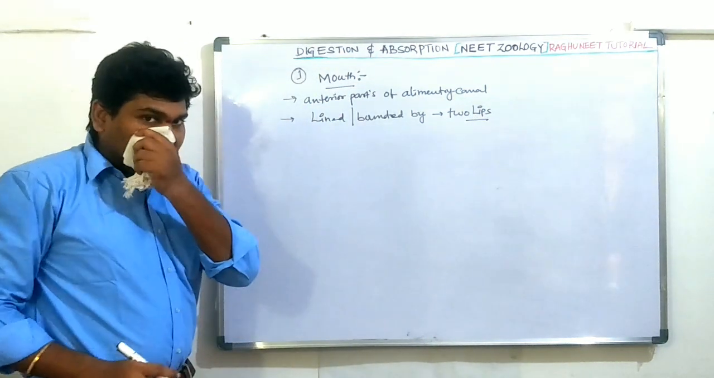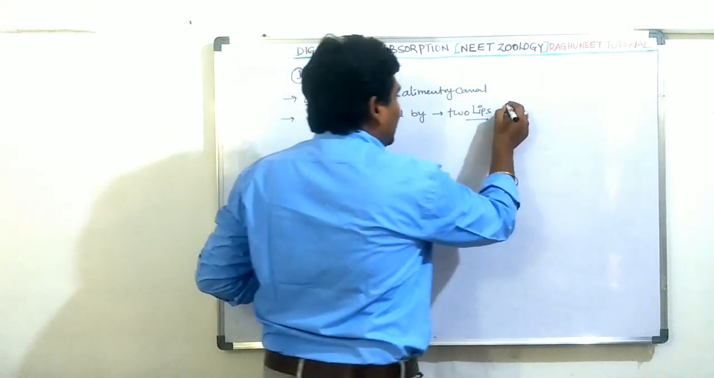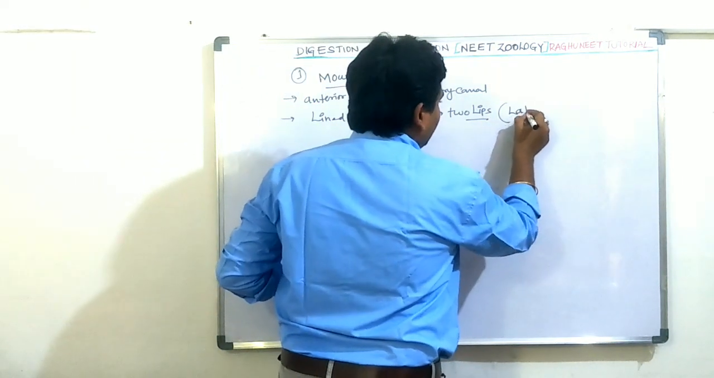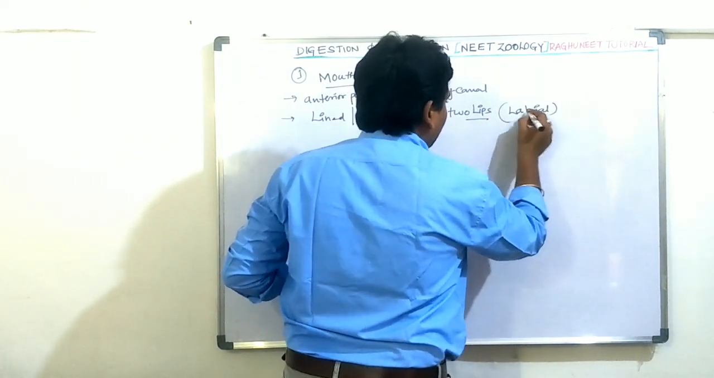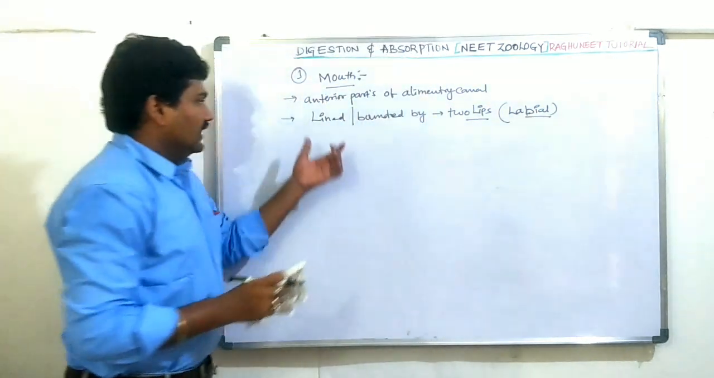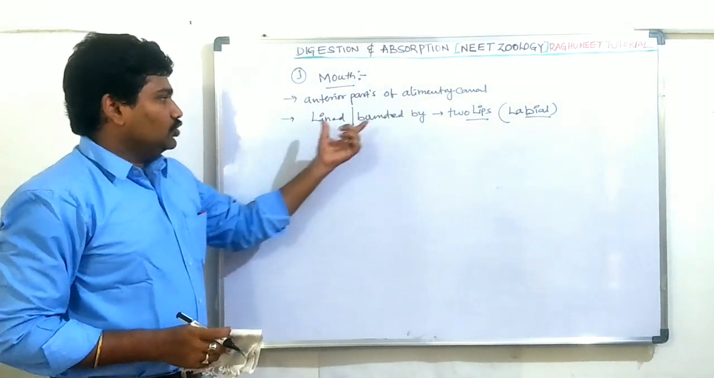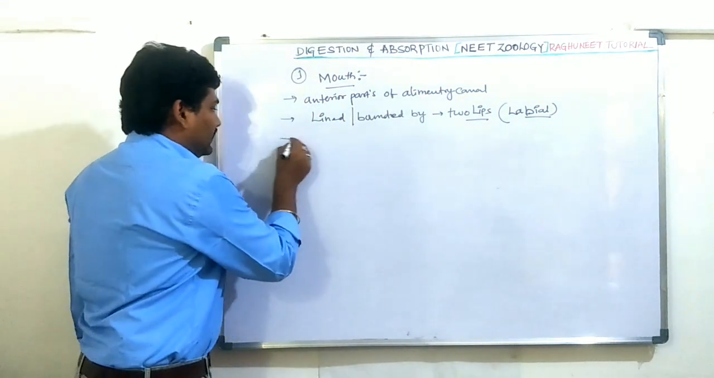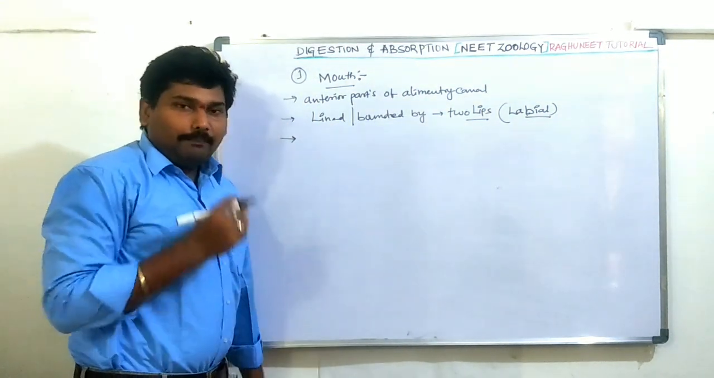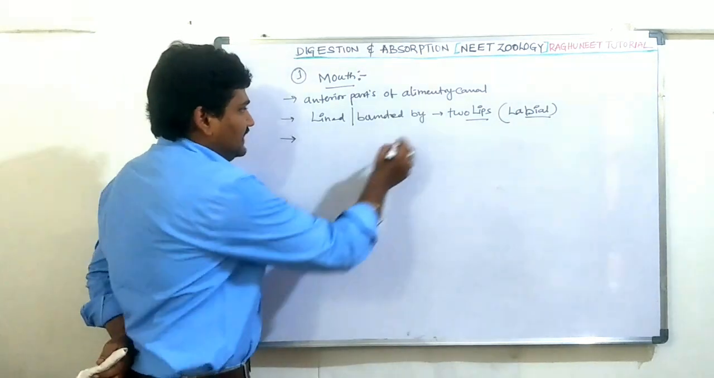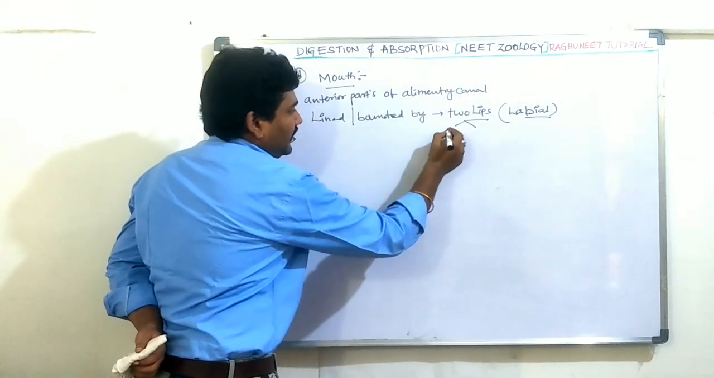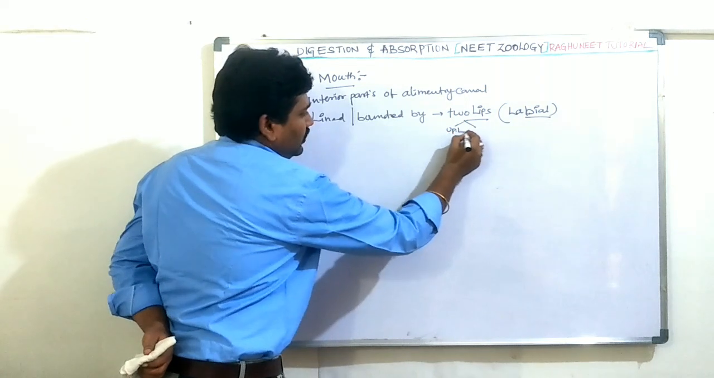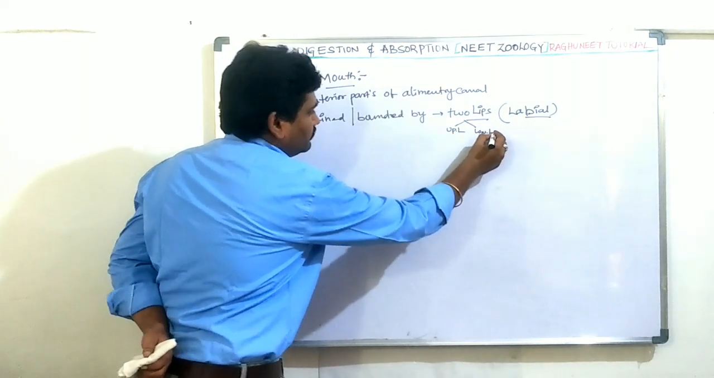The lips are commonly known as labia. The mouth is completely covered by two lips. These are called labia. There are two: the upper labium and lower labium.